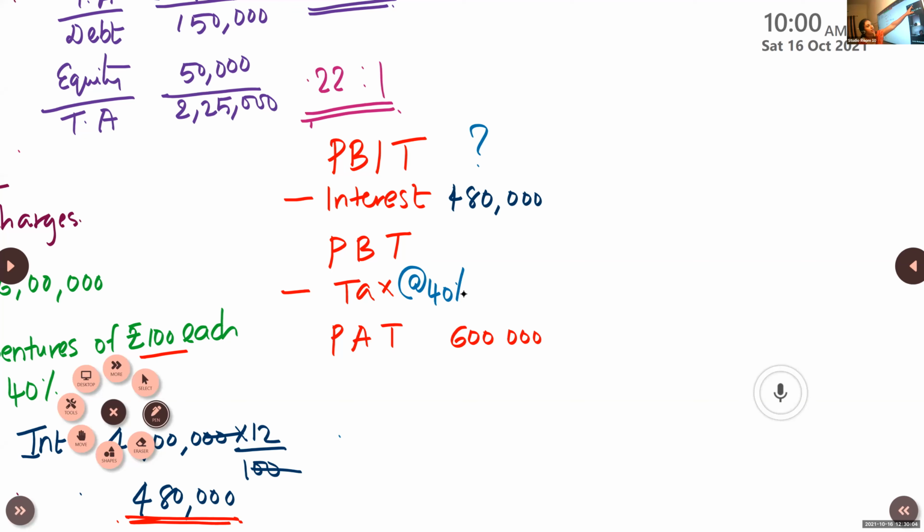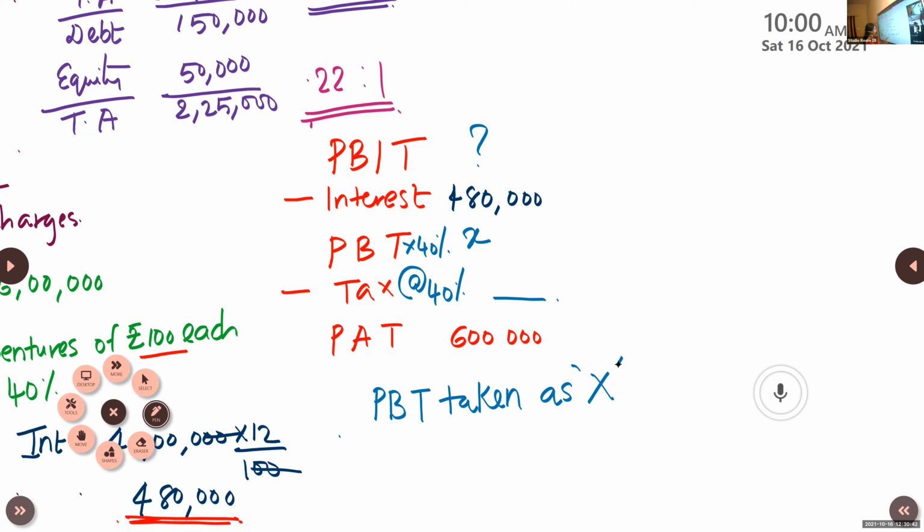Tax rate is given to you, tax at 40%. 40% of what? PBT. PBT into 40% is this amount. When that is deducted, you get PAT. So you have two techniques to find this. This is one where we take PBT as X.